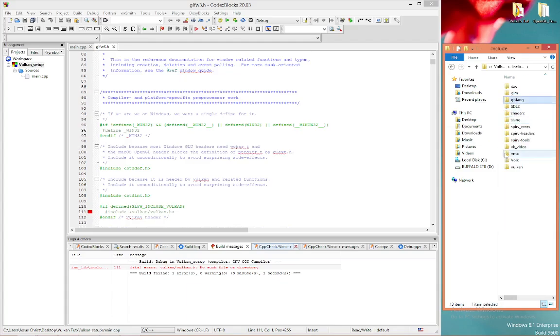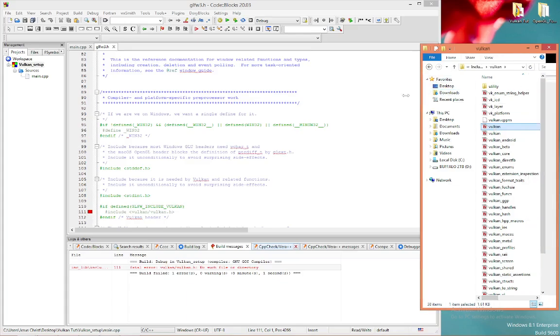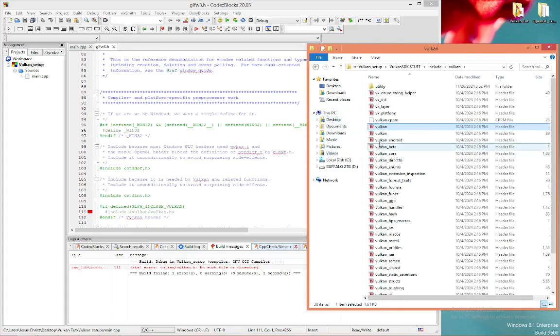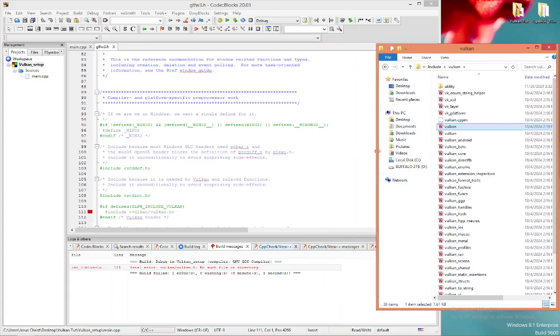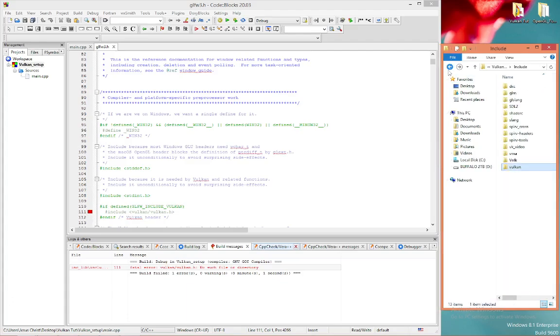In here, we're going to see our Vulkan.h. It's a Vulkan header file. You have two of them. I don't know how, but you have two.